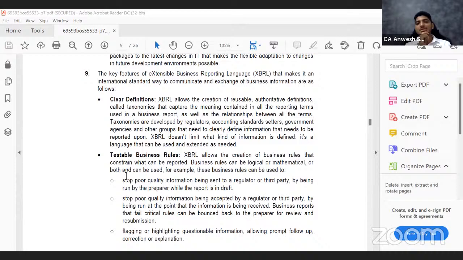So if you put the opening stock as negative, it will say this is not supposed to be negative. Or say the closing stock and opening stock are different. Last year's closing stock should ideally be this year's opening stock. But if your last year's closing stock is 30 lakh rupees and the opening stock is 50 lakh rupees, the software will say the previous closing stock is not matching with your current opening stock. Can you please recheck? So these business rules are there. It will prevent wrong data from being reported. Okay, you can read those points.